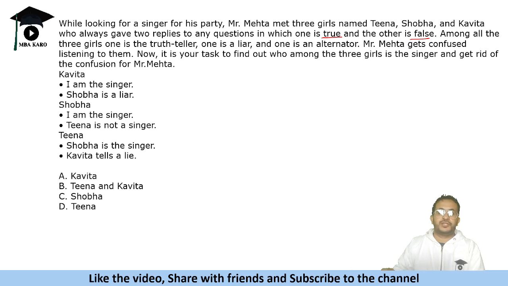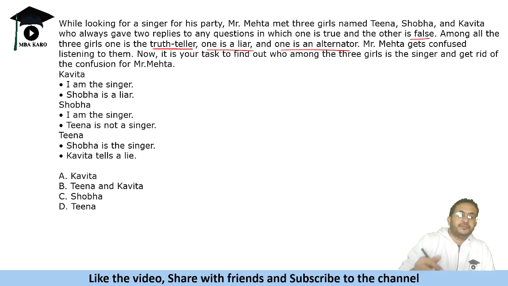How is it possible? So this is contradictory. This is a contradictory one. So let us assume that one is truth teller, one is liar, and one is alternate. Let us go with this and figure out who is the singer. Kavita says, I am the singer. Shobha says, I am the singer. Tina says, Shobha is the singer. And there is only one singer.